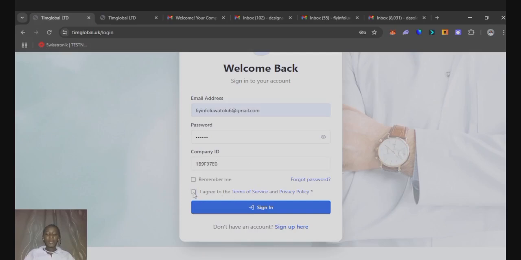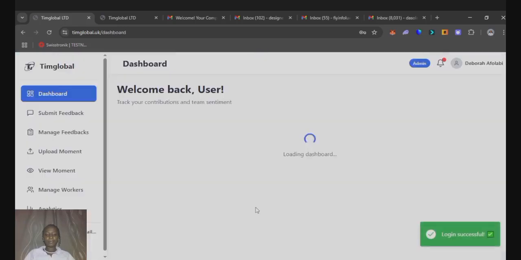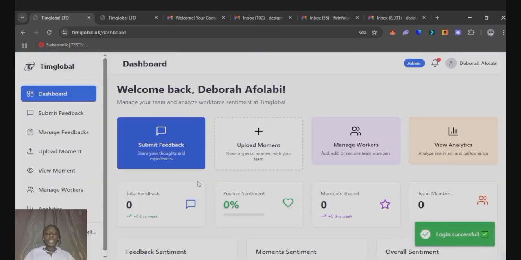Okay, so I agree to the terms of service and privacy policy. Then I can click on remember me. Then I sign in. Okay, so login successful.